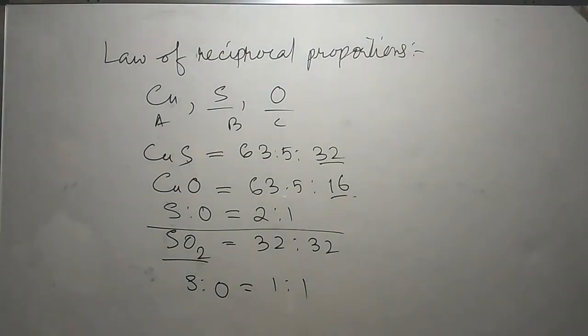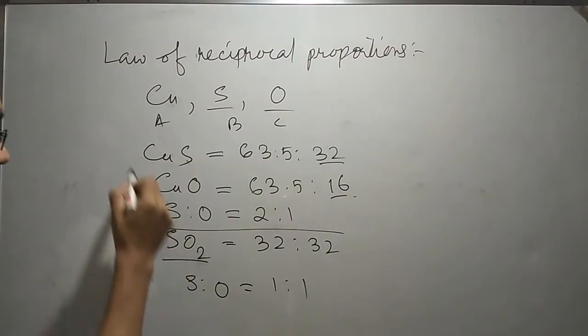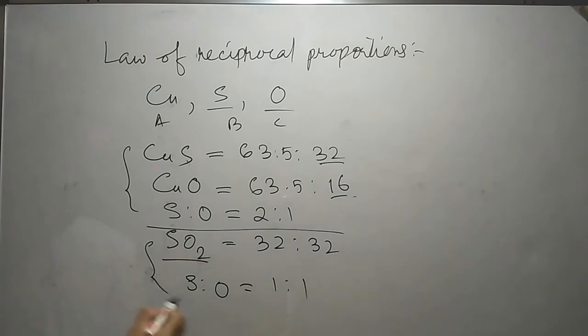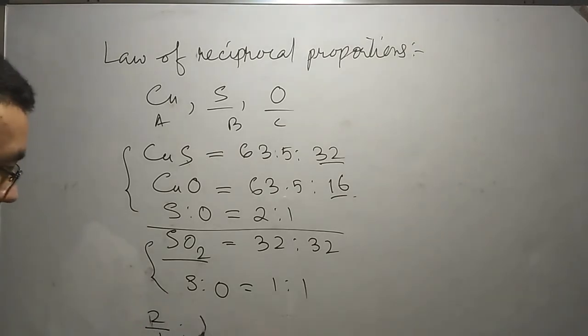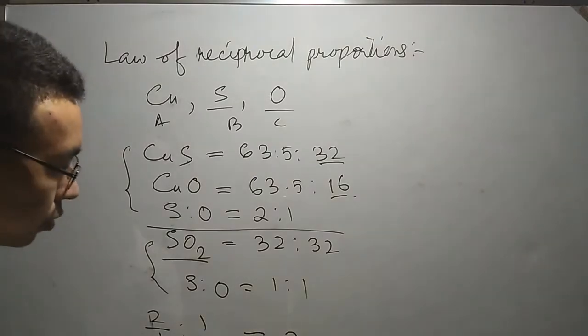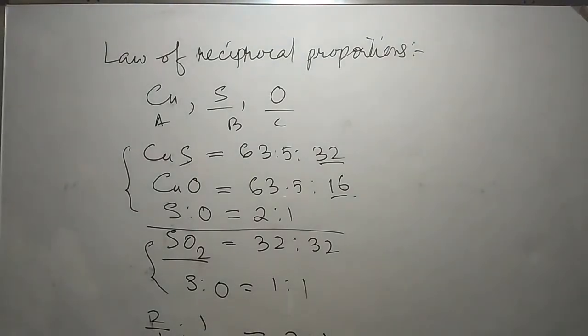Therefore, the ratio of this set and this set will be 2 by 1 is to 1 by 1, which gives 2 is to 1. So this gives a simple multiple ratio. Hence the law of reciprocal proportions or law of equivalent proportions is proved.